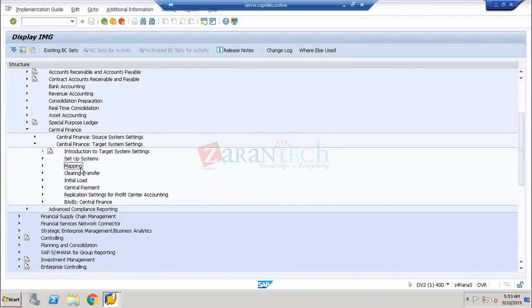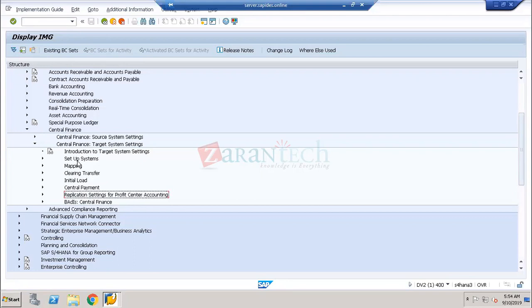You have to do the mapping of the feeds between the source system and the target system, and you have to make some clearing transfers at the time of initial balance upload, and you have to do the initial load, and there is central payment. Whatever payments you have done centrally in the source system, the invoices are automatically going to be cleared from my source system to the target system. So central payments is one of the most important. And how about the replication settings for profit center accounting?